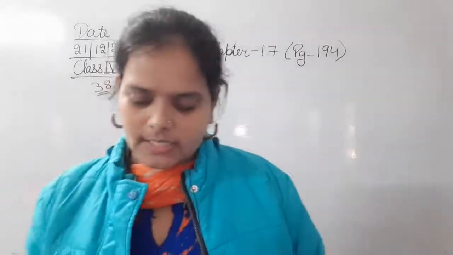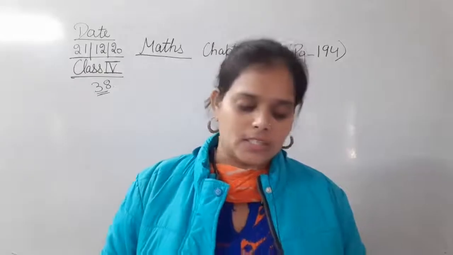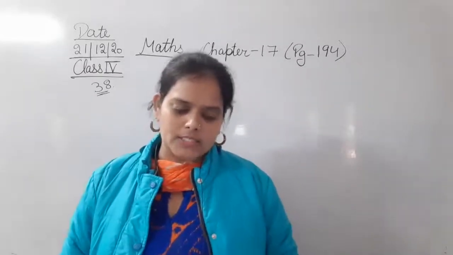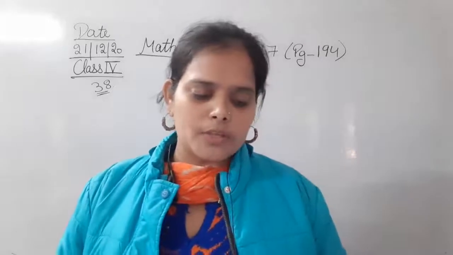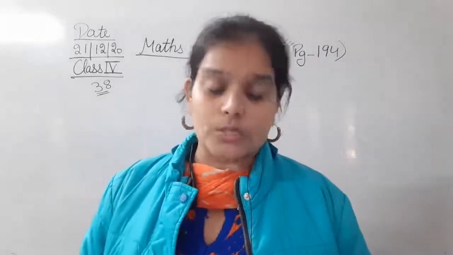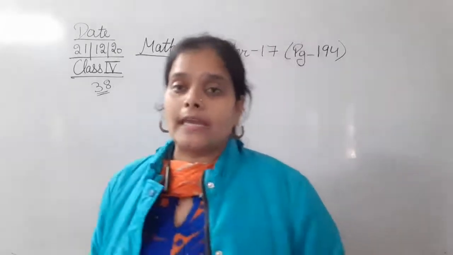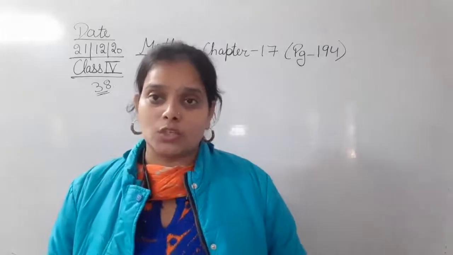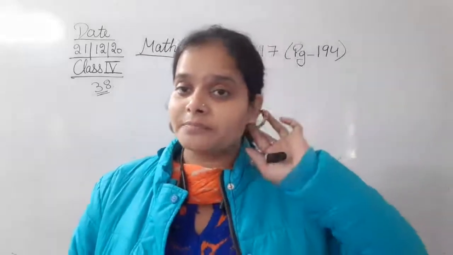Question 38: A tanker of capacity 25 liters has 19 liters 430 milliliters of oil. How much more oil can be put into it? Let's see, what is an oil tanker? An oil tanker is a tanker in which oil is carried. You must have seen trains with oil tankers, petrol tankers, in which petrol is filled and transported.